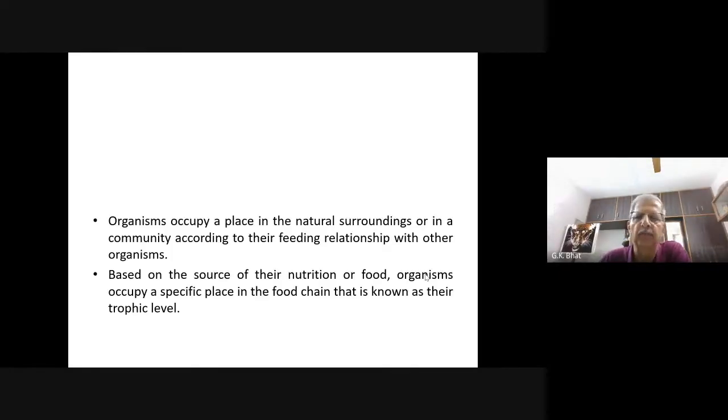Organisms occupy a place in the natural surroundings or in a community according to their feeding relationship. According to their, where is my pen? Oh, I have not connected it at all.